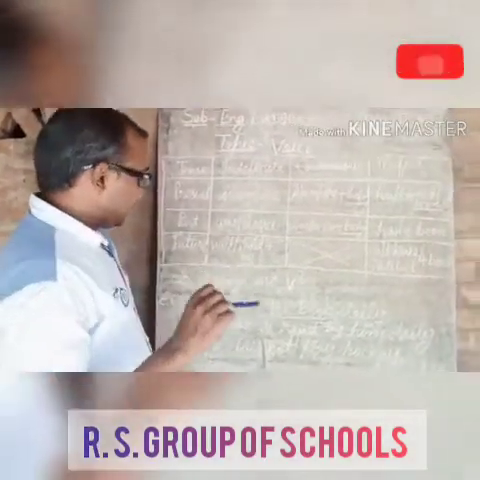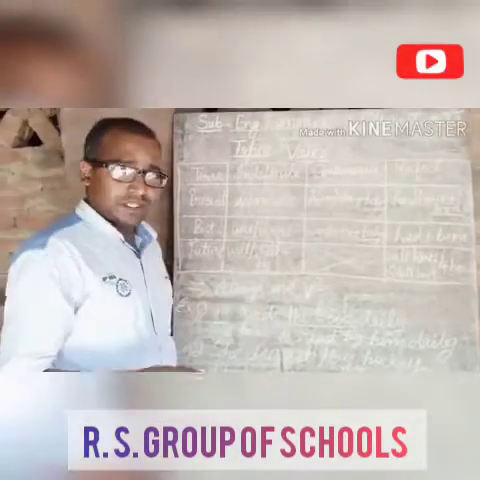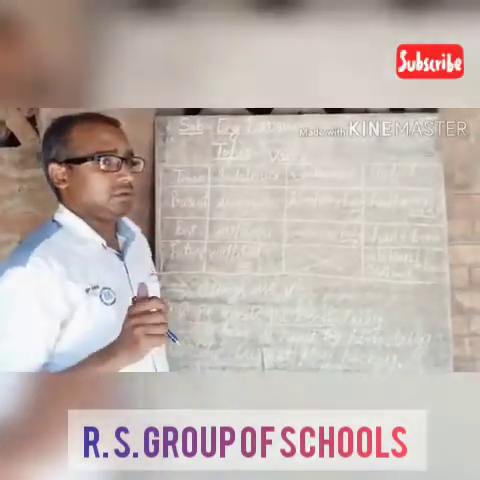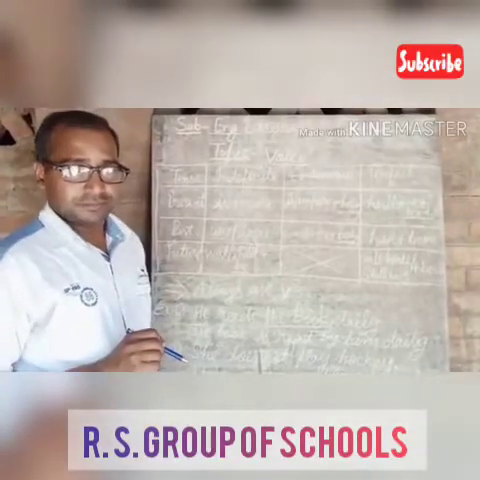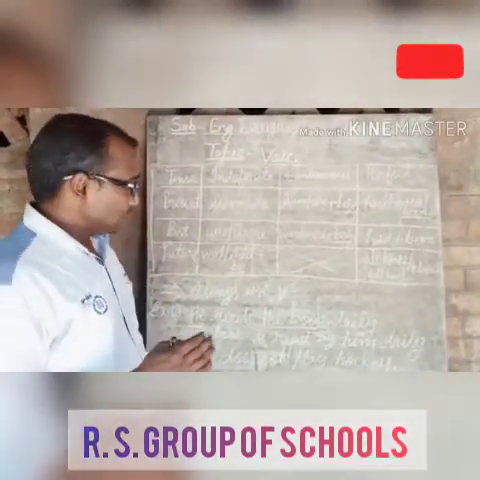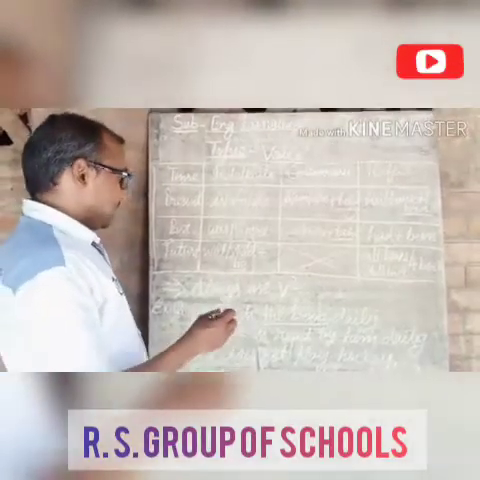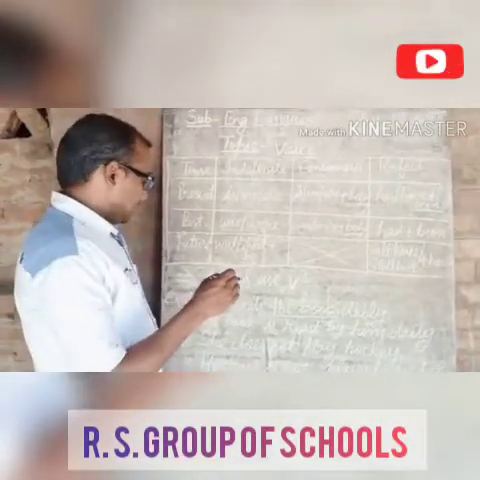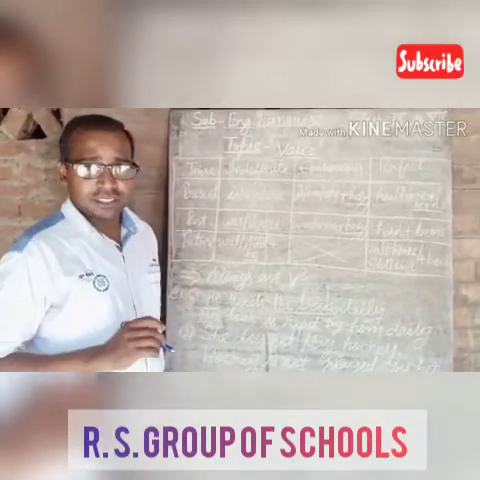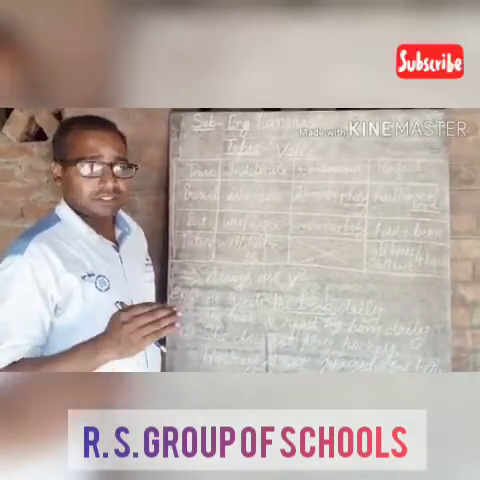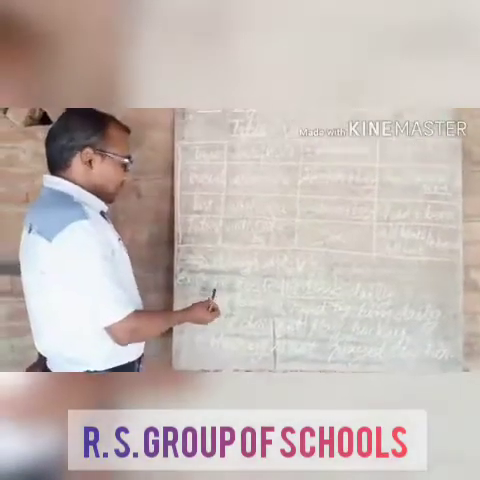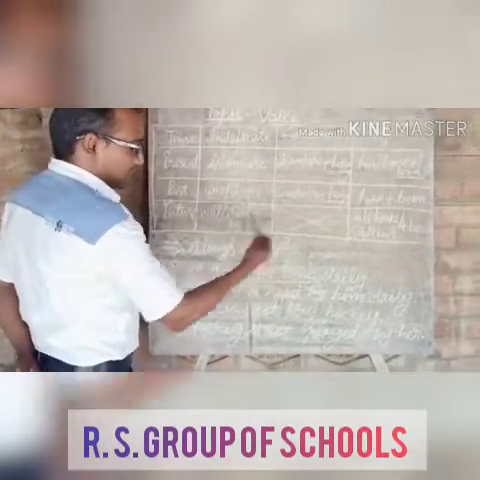When we change active voice into passive voice, we need an object, and a transitive verb is the verb that is with an object. So the object becomes the subject of the passive voice. If there is no object in the sentence, we cannot make that sentence into passive voice. Okay. Example number 1, he reads the book daily.